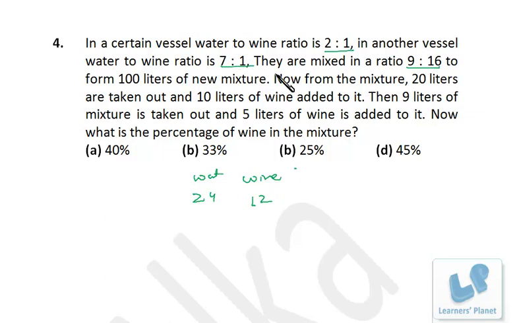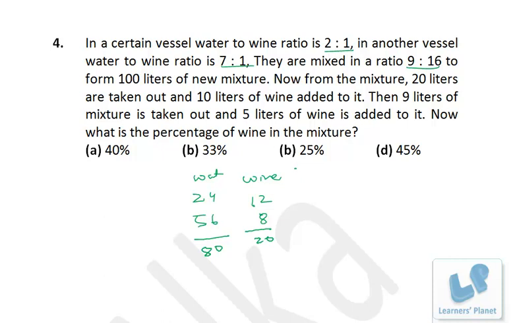Now this is actually 8, and exactly it is 64 because the 16 is 64, right? So 8 is 64, that means 1 is 8. So 7 into 8, 56 liter is water and 8 liters is wine, right? So in the resultant 100 liters of mixture, 20 liters is wine and 80 liters is water. So the water to wine ratio is 4:1.